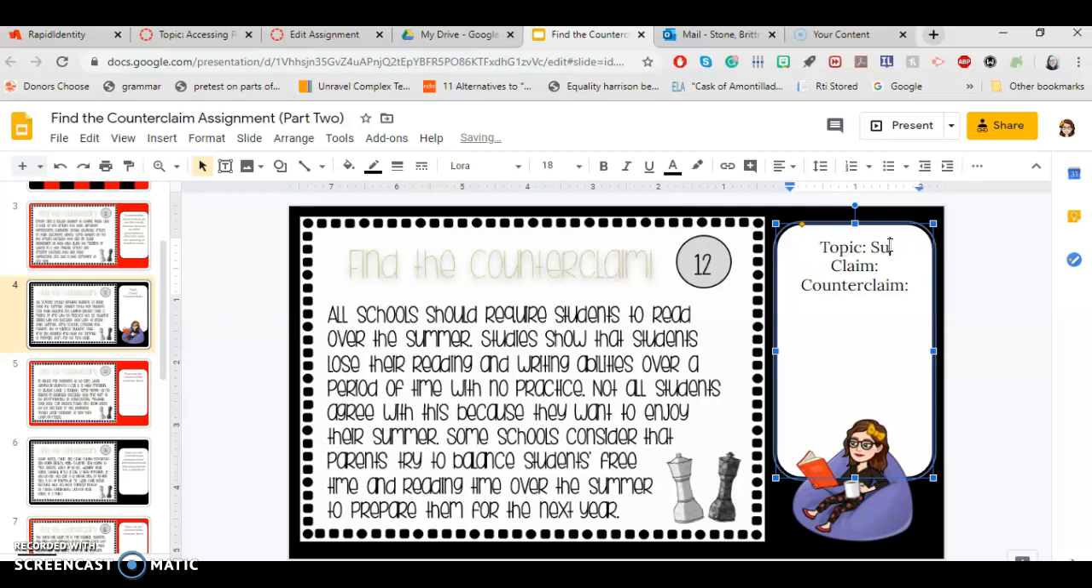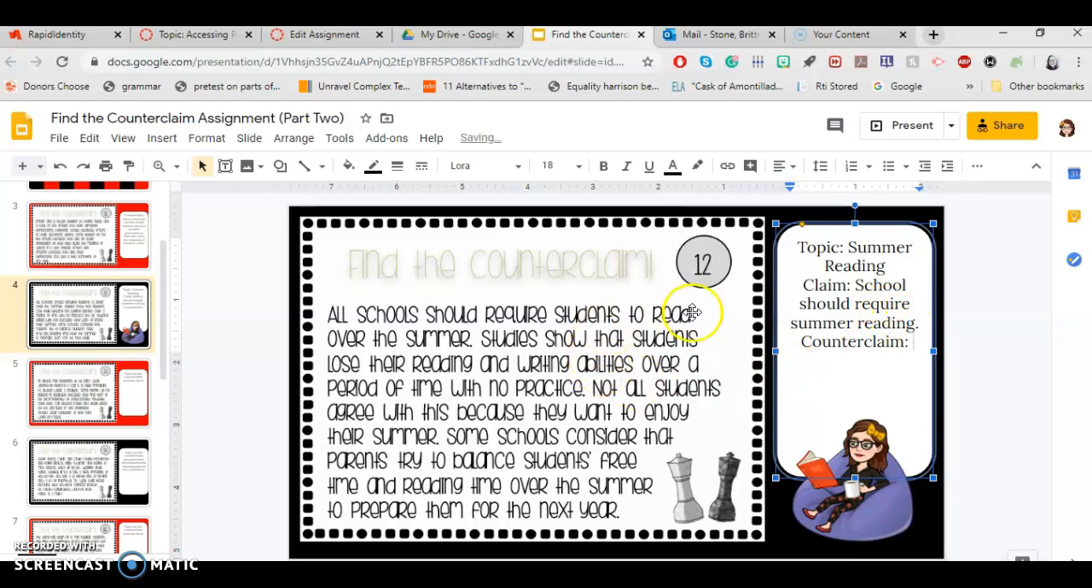So reading over the summer. Now, what is the claim that they're making here? Well, it seems like the claim, the argument that the author's making is that schools should require students to read over the summer. So, should require summer reading. So then if this is our claim, then what's our counterclaim going to be?